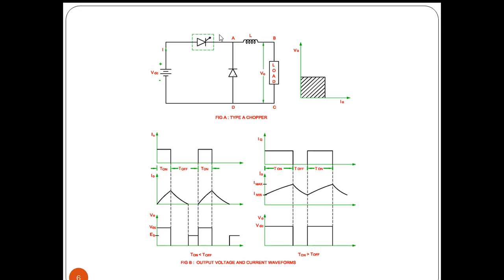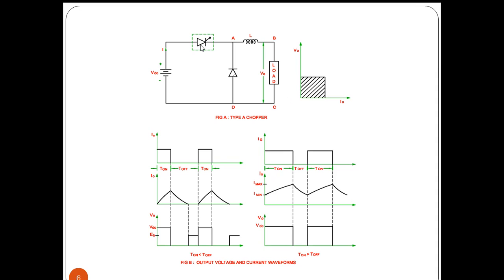Similarly, when the chopper is on, this plus terminal and this minus terminal will be applied across the load. In the same direction, the current also flows from top to bottom. So here we are getting voltage as positive and current also positive. If current flows from top to bottom, we assume the current is positive.